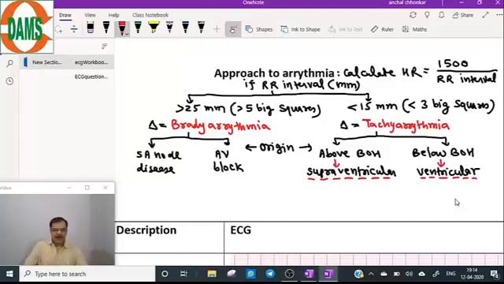So this is the overall classification of the arrhythmias. Now, the major difference between a supraventricular and a ventricular tachycardia is that in ventricular tachycardia, QRS is always wide.